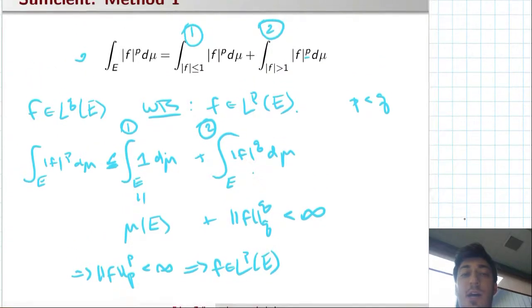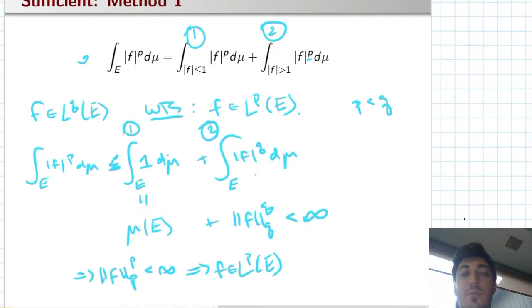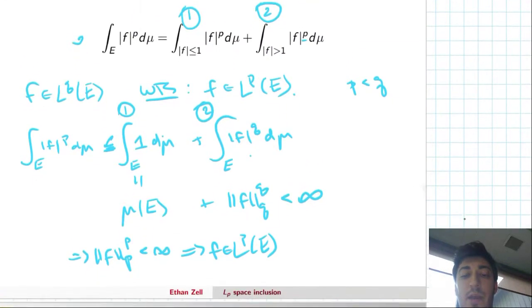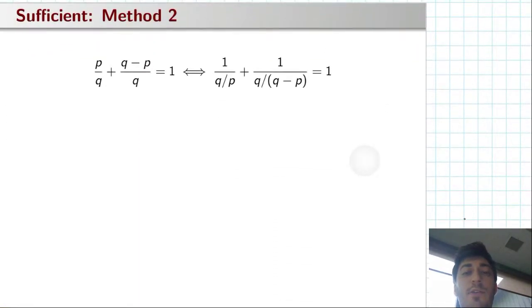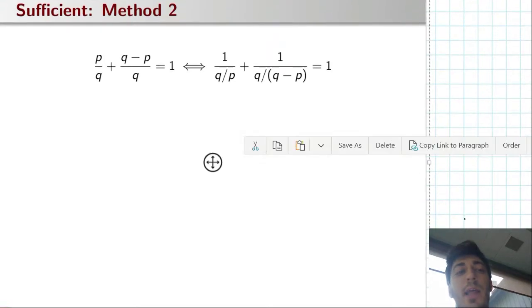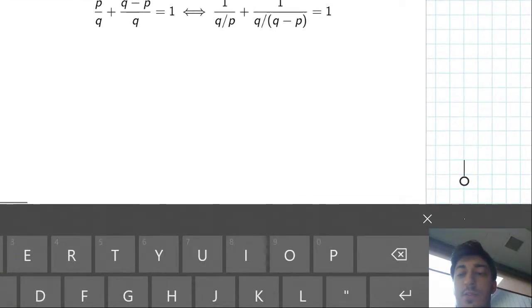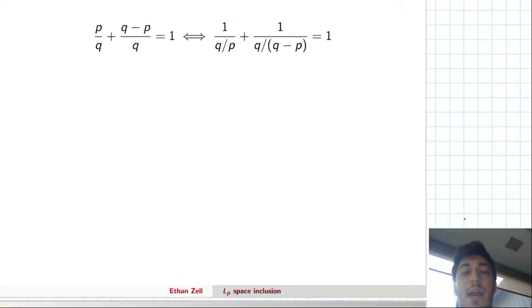So that's the first way to prove sufficiency. We assumed our finiteness condition, and we were able to show that f indeed does lie in L^p, so we have that containment. The second way to do it, which you might like if you're a fan of Holder's inequality, is to use conjugacy pairs. The conjugacy pairs that you'll use are q over p and q over q minus p.